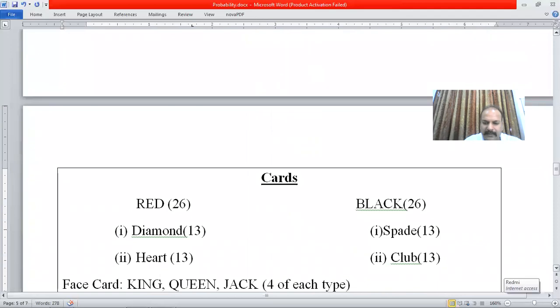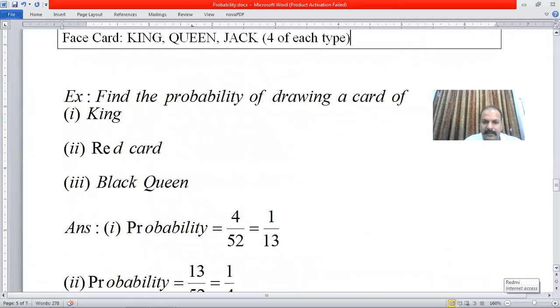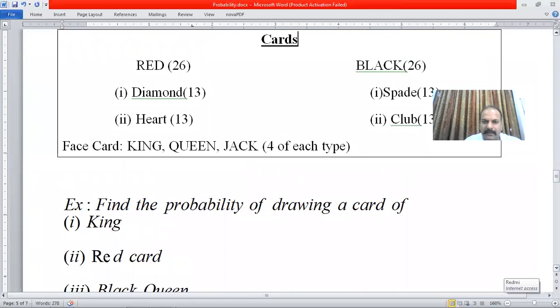Then next we have a system of cards. You might be aware of it, let me repeat the card system. On the whole, we are having 52 cards available in playing cards, which comprise of 26 red cards and 26 black cards. And out of those two categories of red and black, in red, there are 2 types, diamond and heart, which comprise of 13 diamond, 13 heart. And in case of black cards, we are having 2 types. One is spade, other is club. Again, 13, 13 each type.